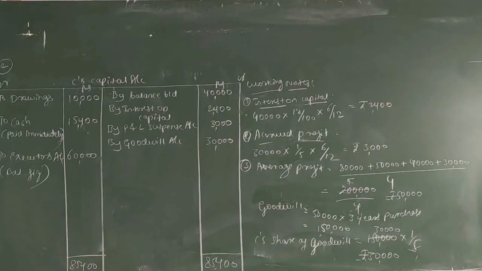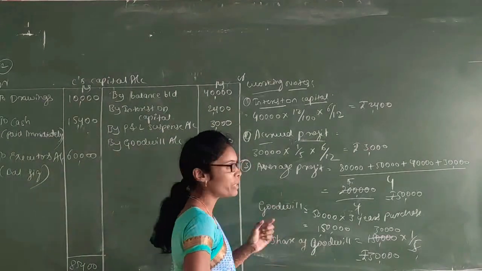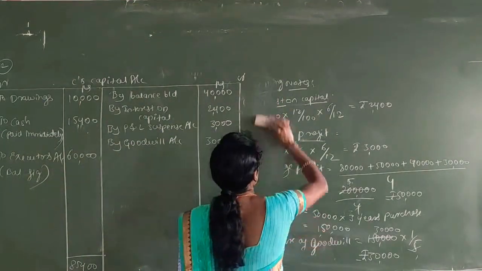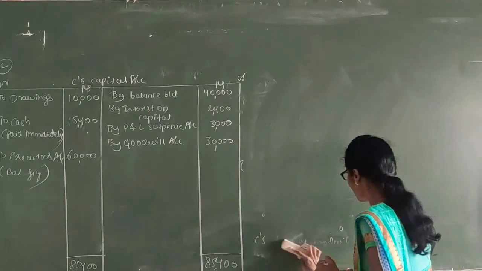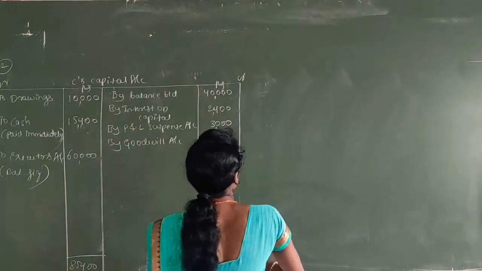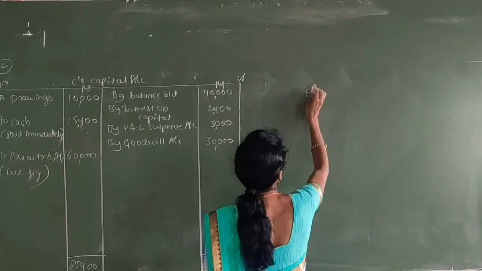Over. One more account you have to prepare: the executor's account, that is C's executor's account. You should mention the working notes also in your book. After that, lastly, prepare C's executor's account.